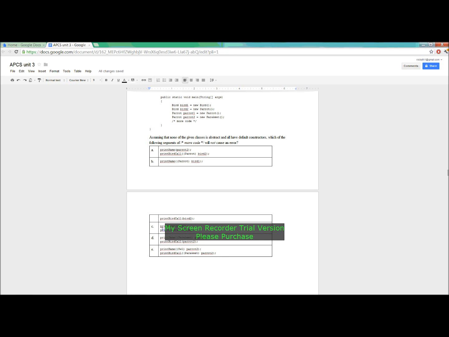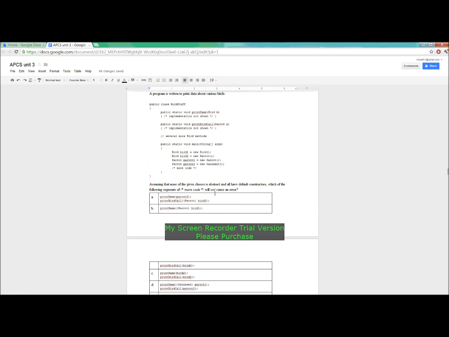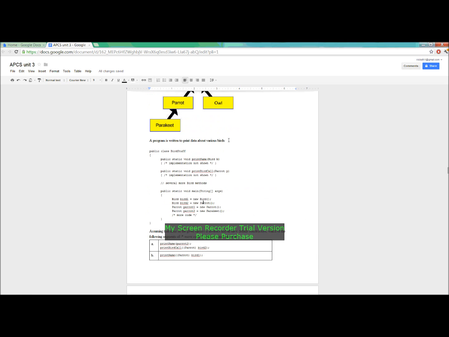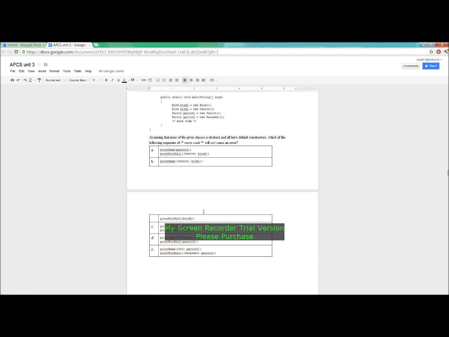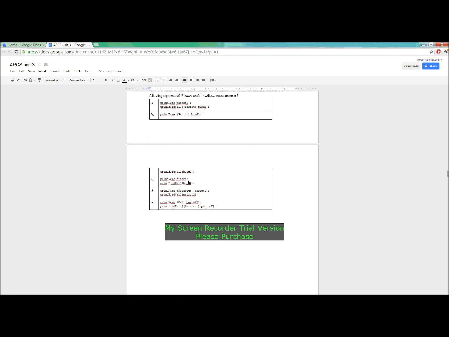So I actually made a mistake with C. It turns out you don't need to cast bird2 here because it has all the data for parrot. It just basically checks if there's a parrot in there. So you might get a compile time warning or something here, but it would still work. So C is the correct answer.